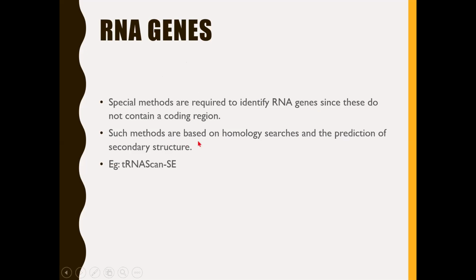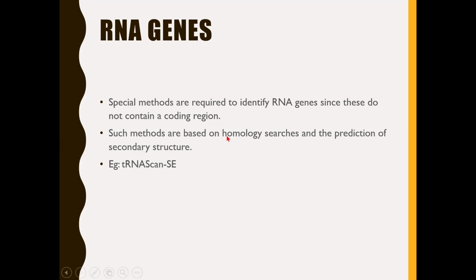Such methods are generally based on homology searches because these RNA sequences are highly conserved during evolution.